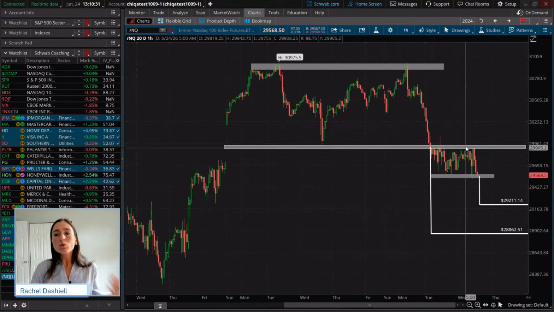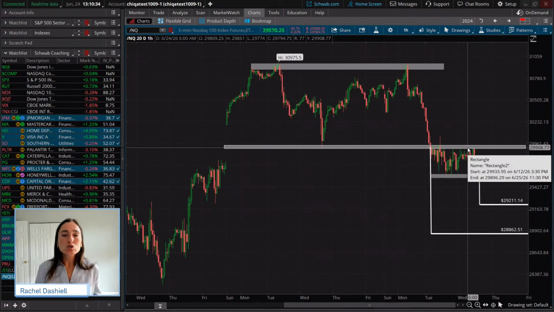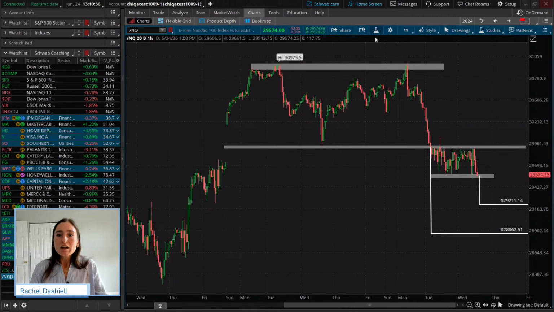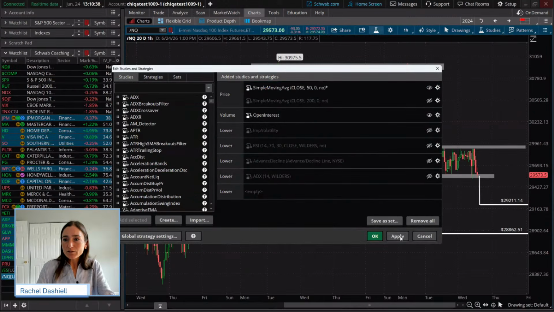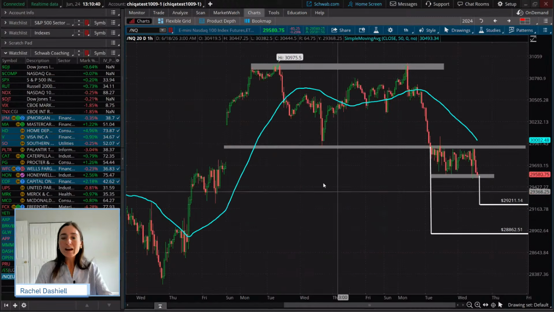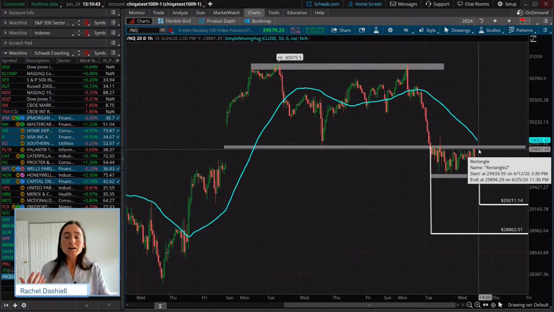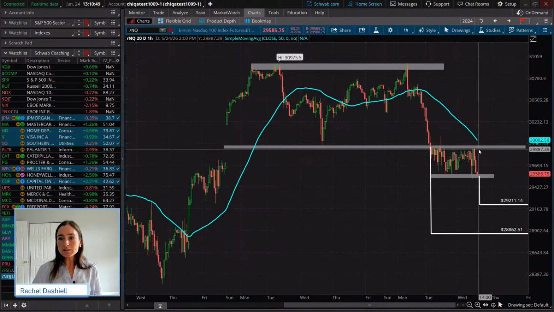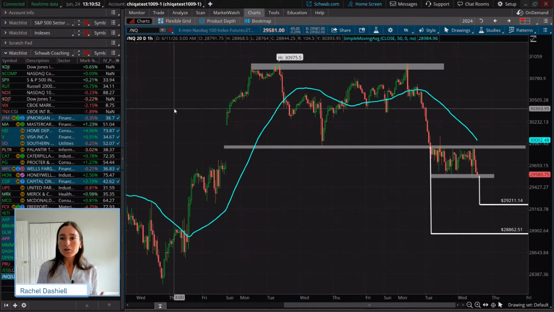Maybe you see a horizontal zone of support or resistance, and at the same time, if you add a 50 period moving average, you may see that indicator align at that same level, creating that confluence. And what that does is create a magnet of eyes of all the market participants to that specific polarizing level. That's why these levels become even more important.